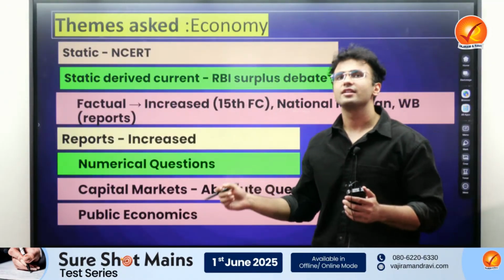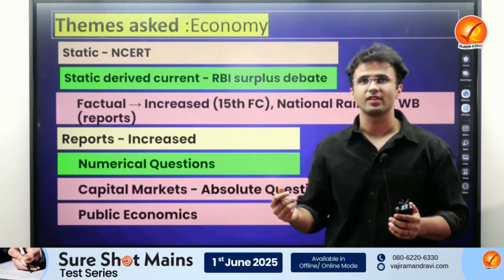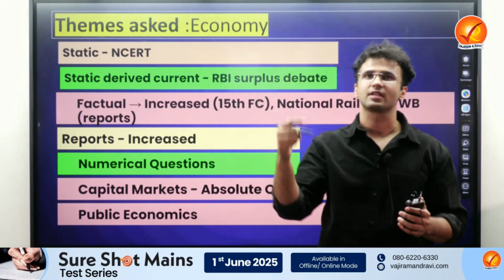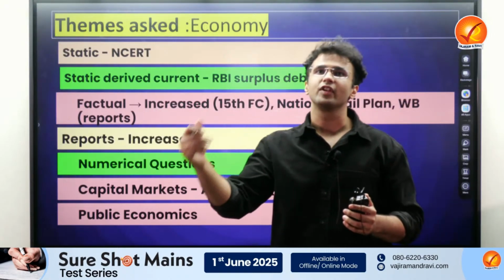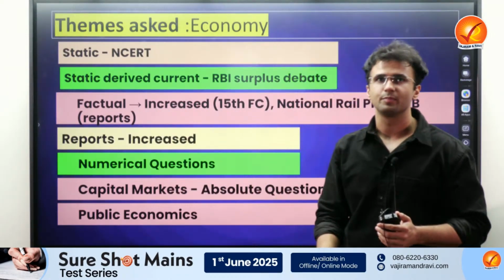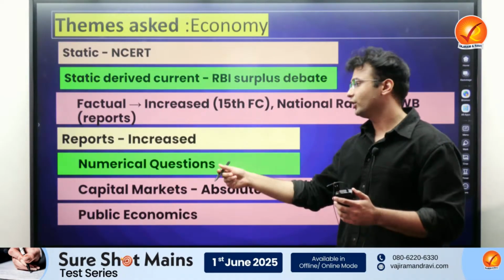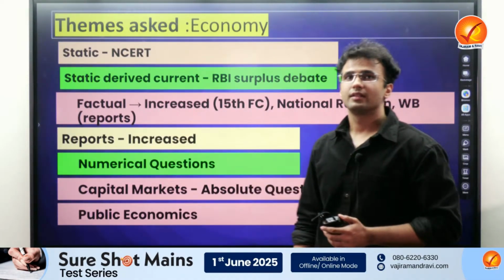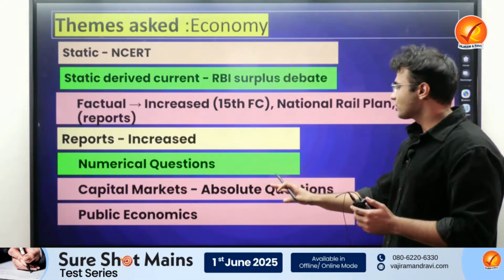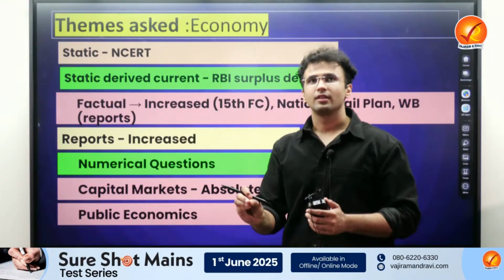This is my receipt which I'm receiving. These are my borrowings. Now calculate the fiscal deficit, calculate the revenue deficit, calculate the primary deficit per se. So such questions have increased. So that is like we see 2 questions this year. Then the capital markets, the absolute questions which you should know, they have been asked.